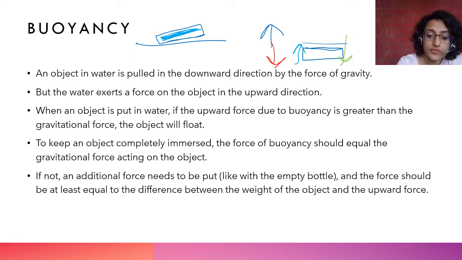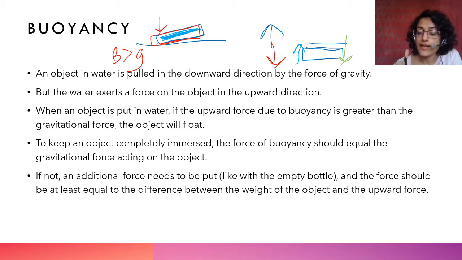जब object यहाँ पे float कर रहा है ना, तब buoyant force is greater than gravity. Right? If you start to push it down, you are acting in the direction of gravity. So ये जो G है ना, इसके ऊपर आप force लगा रहे हो.